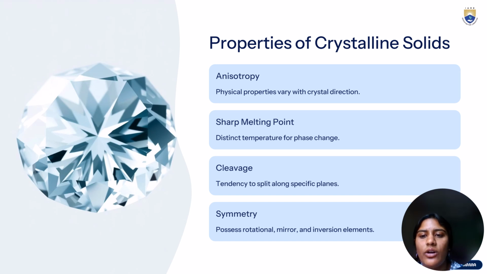Properties of crystalline solids. Crystalline solids have special properties such as anisotropy, sharp melting point, cleavage, and symmetry. Anisotropy: physical properties like strength or conductivity vary depending on the direction within the crystal. Sharp melting point: they melt at a precise temperature. Cleavage: they tend to split cleanly along specific planes. Symmetry: crystals often show rotational, mirror, and inversion symmetry. So these are the very special properties of crystalline solids. These properties are key in fields from electronics to construction materials.